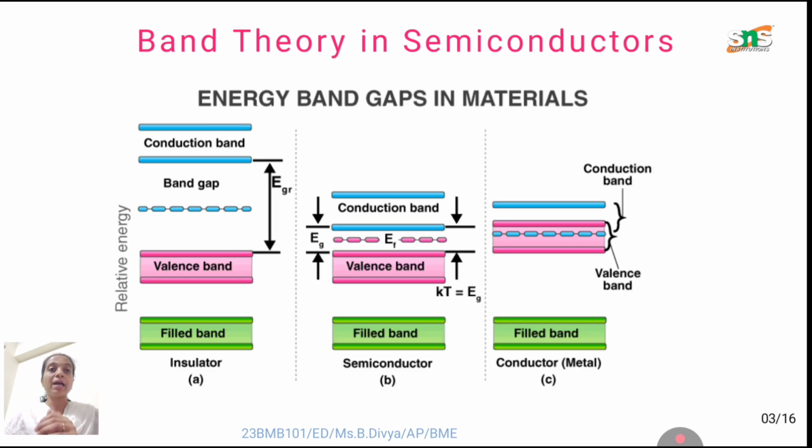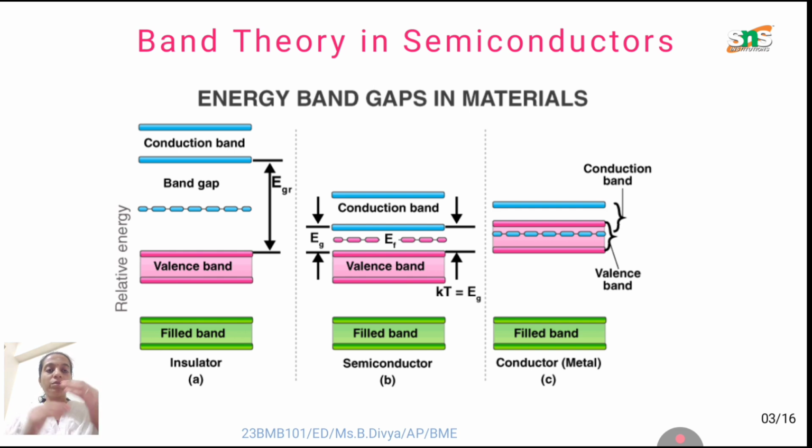Next, the band theory in semiconductor material. What is called band theory? We have an energy gap between the conduction band, valence band, and filled band. Here we can see the differentiation between the insulator, semiconductor, and conductor. In an insulator, between the conduction band and the valence band we have a very big gap, which is called the energy band gap.